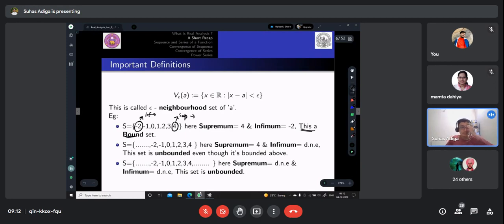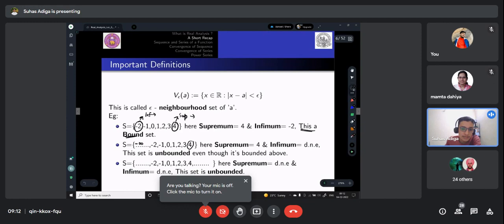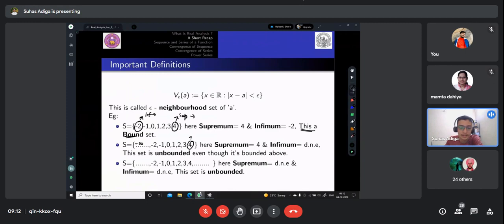Let's see one more example, where we have a set from minus infinity to 4. Again, let's see the terms having maximum and minimum value. The maximum value is 4, and there is no number which has a minimum value. So the supremum here is 4, but the infimum does not exist. Though it is bounded above, we cannot say it is a bounded set. We term it unbounded. Let's see one more set, from minus infinity to plus infinity. Again, there are no terms having minimum or maximum value, so both the supremum and infimum do not exist. Clearly this set is unbounded.